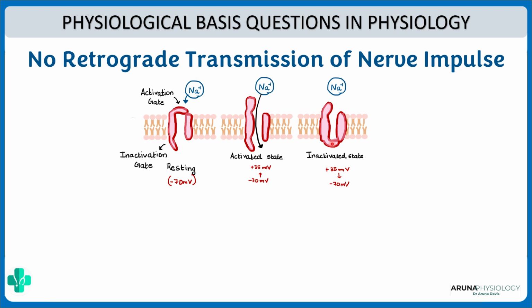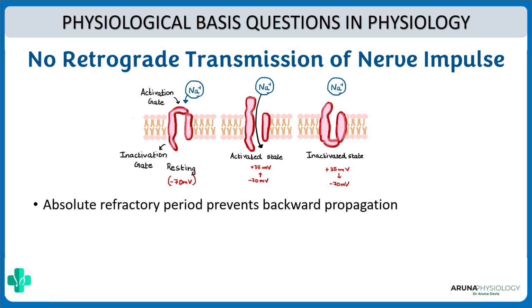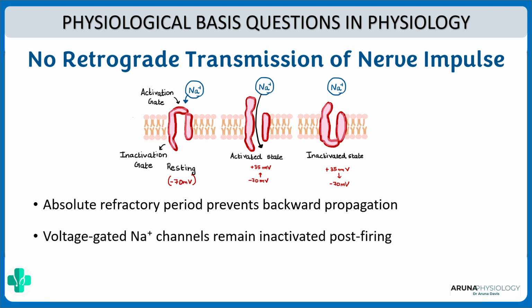So during this time, whatever impulse reaches this channel, it will not be able to cause entry of sodium ions. So this period is called the absolute refractory period. Thus, as the impulse moves, once that sodium channel is activated, it will move on to an inactivated state. So that is why retrograde transmission does not occur. It is because the absolute refractory period prevents backward propagation. The voltage gated sodium channels remain inactivated post firing and thus you have a unidirectional nerve impulse flow.